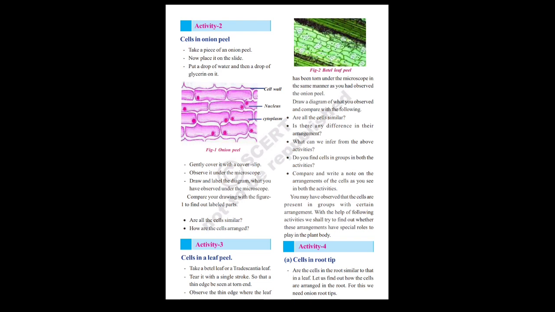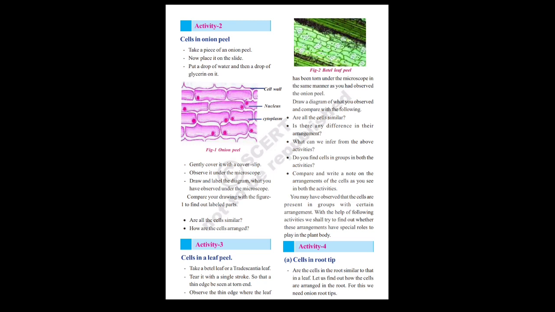Okay, we are again discussing the observations here. First observation, are all the cells similar? No, the cells are completely different from one another. Second, is there any difference in their arrangement? Yes, of course, there is some difference in their arrangement. And the third, what can we infer from the above activities?